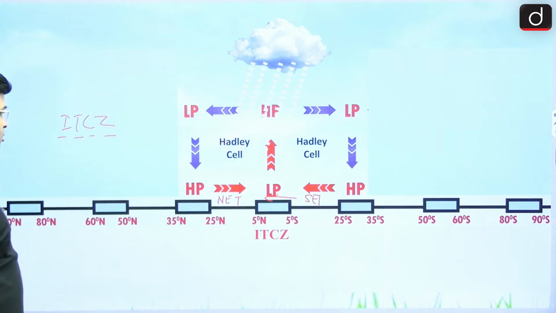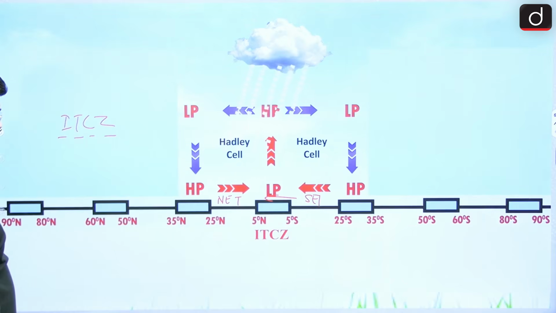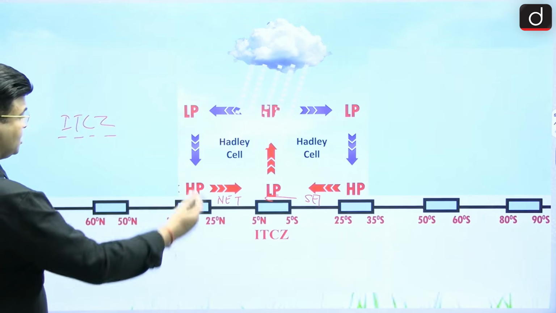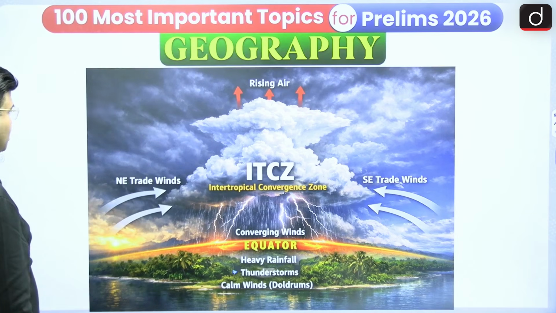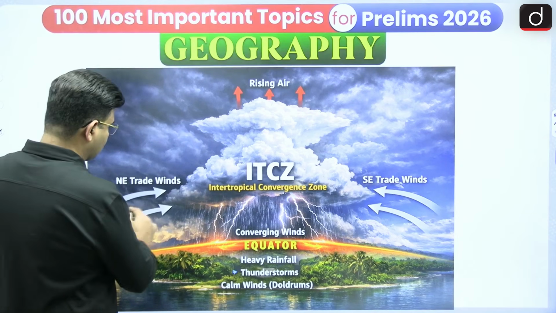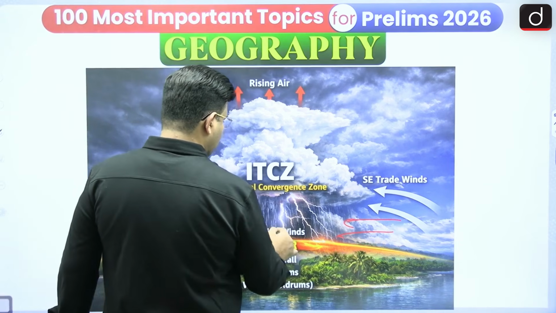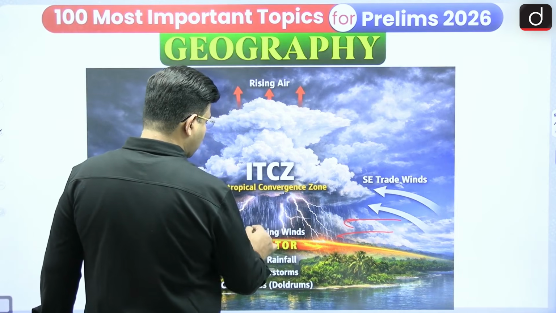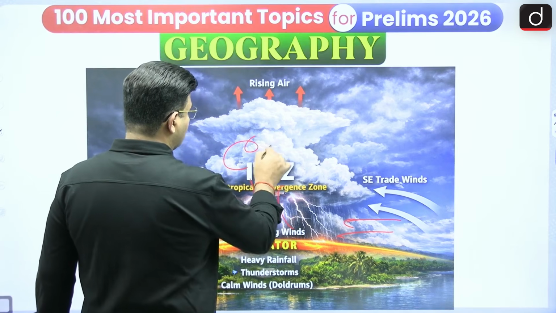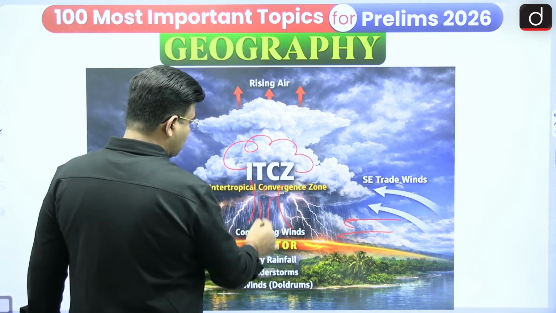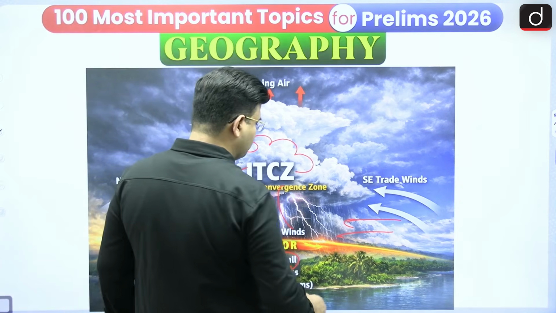Here you can say that this itself is the ITCZ. The northeast trade wind and southeast trade winds are converging, and it is part of the Hadley Cell. Thereafter it is known as the ITCZ. In this region there is heavy rainfall, low pressure, and the water vapor goes up into the upper atmosphere, clouds form, and there is heavy rainfall, thunderstorms and doldrum conditions.